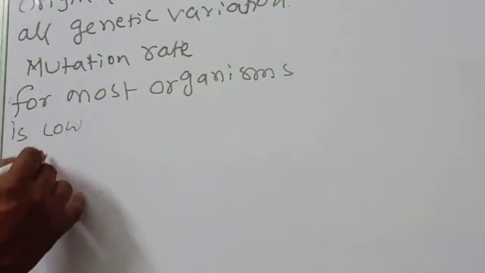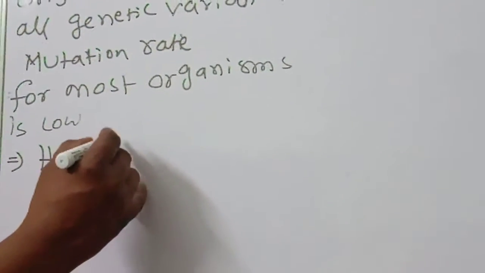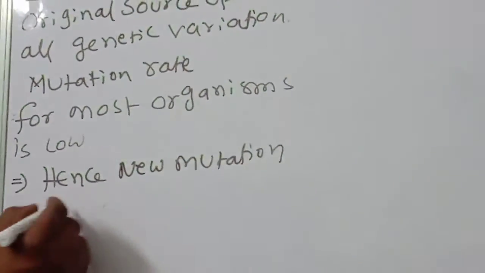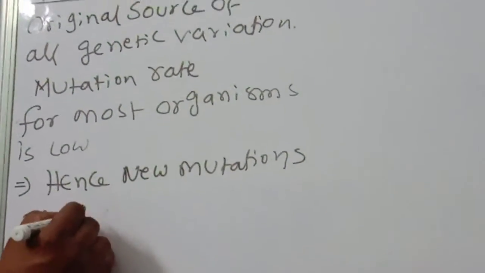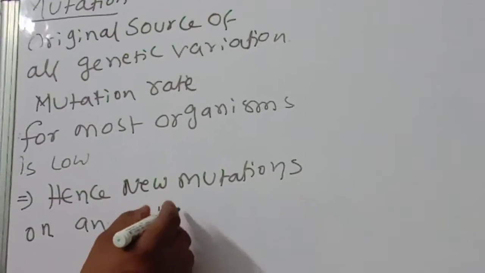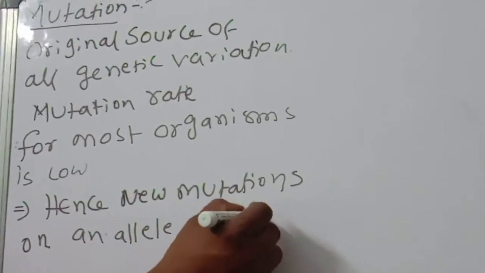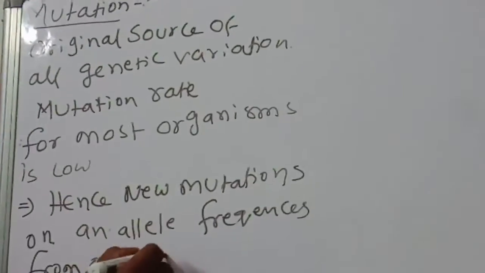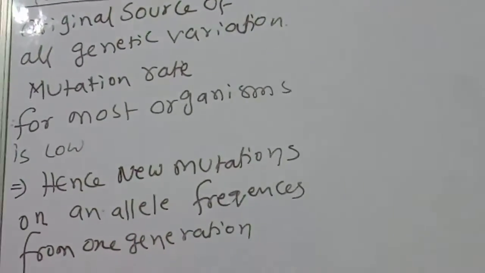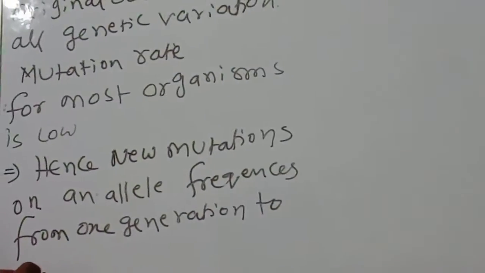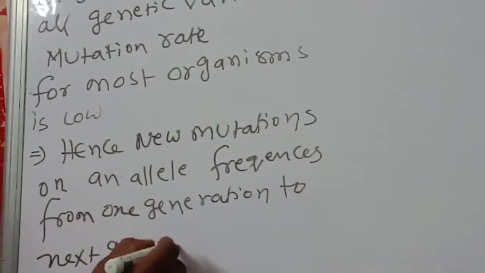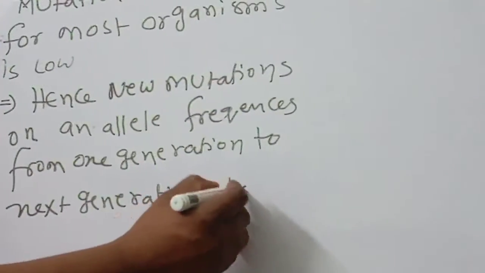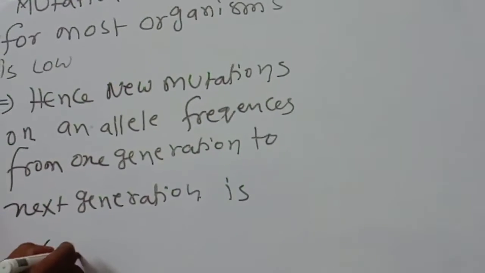Hence, new mutations' effect on allele frequencies from one generation to the next generation is usually not large. This point you should remember.